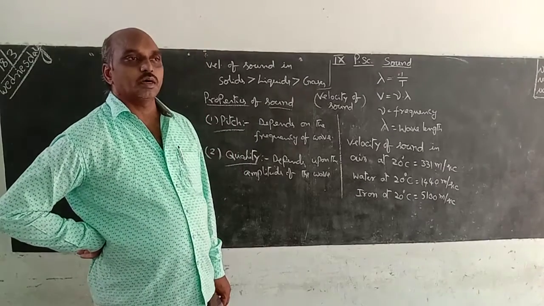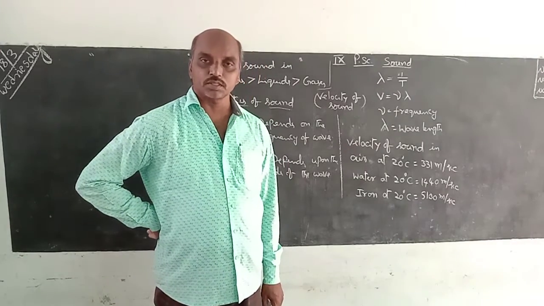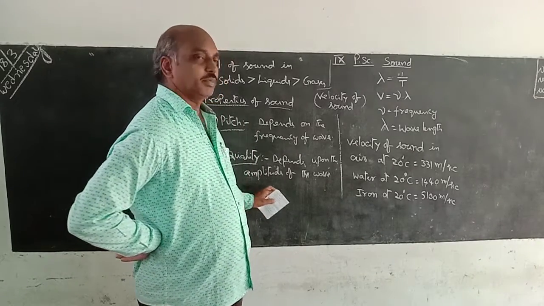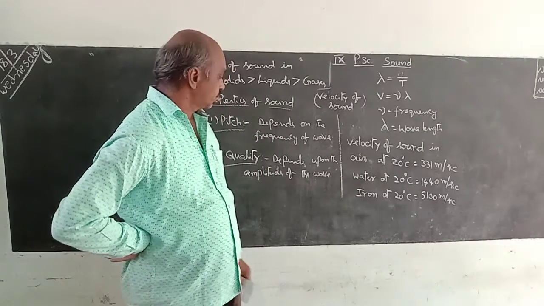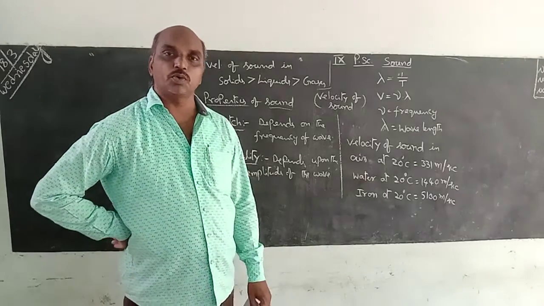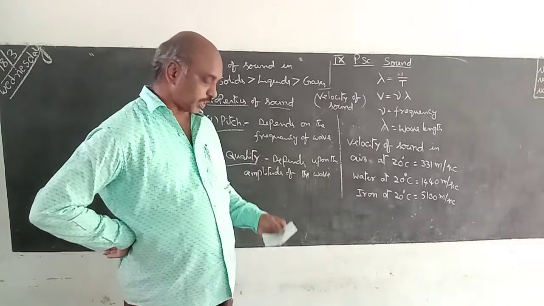Suppose one person is playing guitar and another person is playing tabla. Both are producing sounds, but we can identify them based on this quality. This depends on amplitude. Where the amplitude is more, the quality is more. If the amplitude is less, the quality is less.